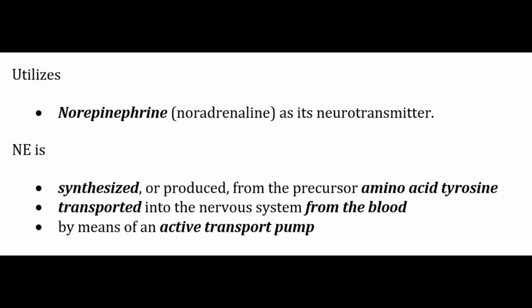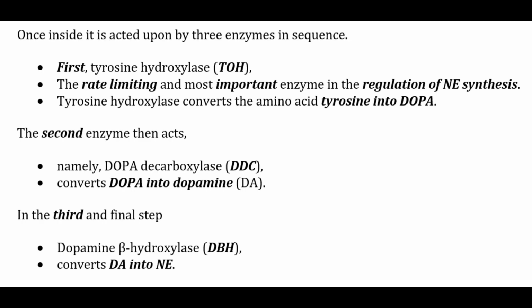Let's first discuss noradrenergic neurons. As the name suggests, it utilizes norepinephrine as its neurotransmitter. It is synthesized from the precursor amino acid tyrosine, transported into the nervous system from the blood by means of an active transport pump. Once inside, it is acted upon by three enzymes in sequence.